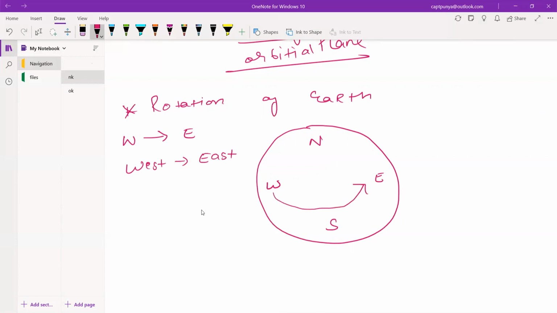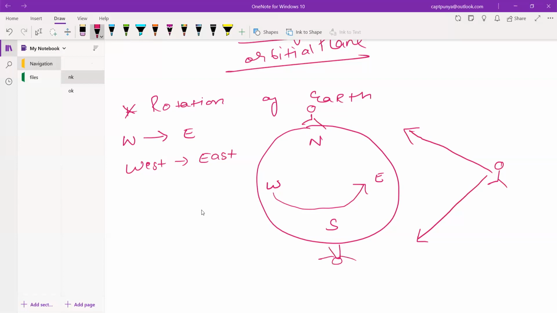Now guys, suppose you are a person, and now what I'll do is, one time I will ask you to go to North Pole, and one time I will ask you to go to South Pole. So suppose you go to North Pole and you are standing here, and one time you go to South Pole, so here you are standing on the South Pole.